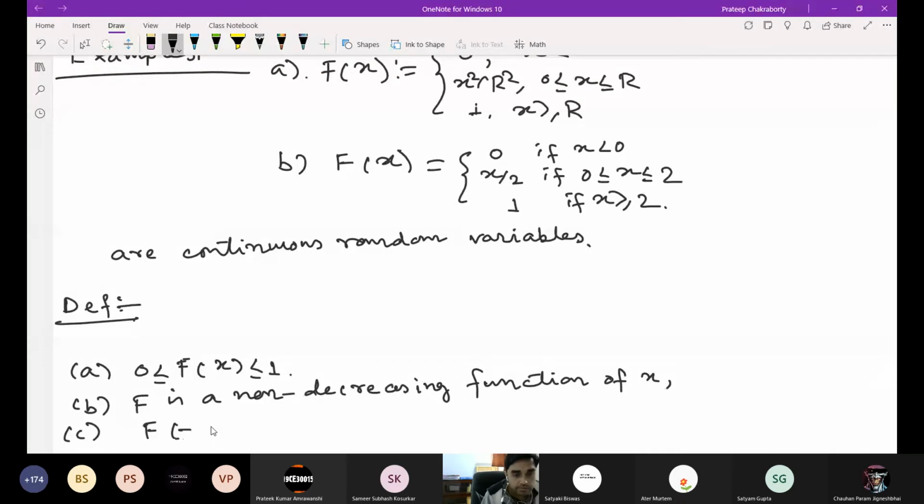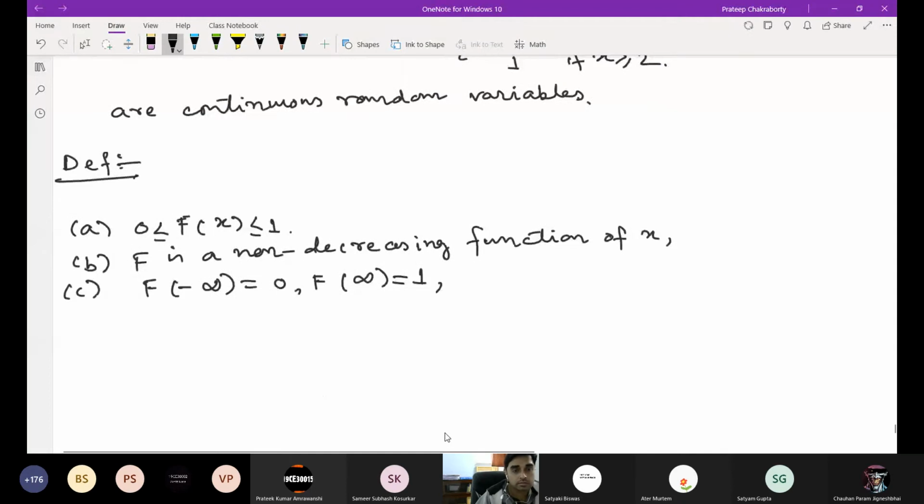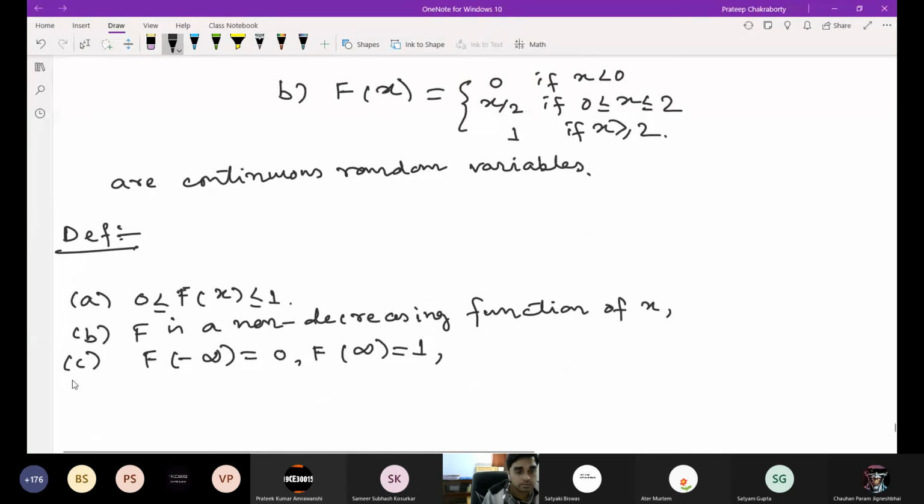F of minus infinity is 0 and F of plus infinity is 1. F is right continuous, that is, F(x+) = F(x) for all x. So these are the properties of the cumulative distribution function.